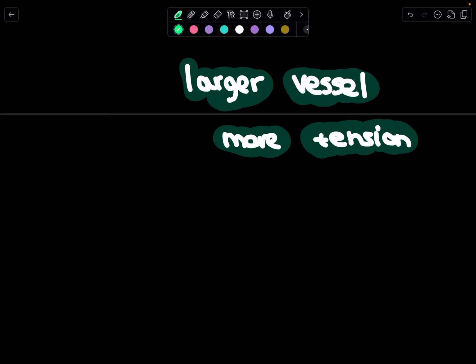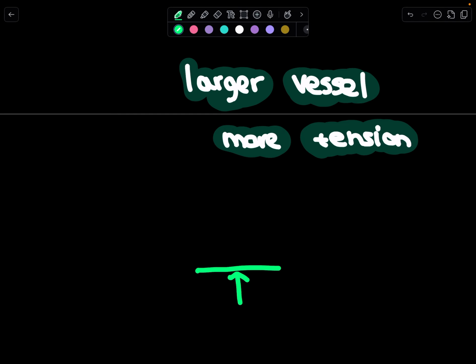Can you explain it a bit more simply? Because you are giving very precise, good definitions, but I don't understand them. All right, let's make it super simple. Pressure is the push of blood against the inside of a blood vessel, like how water pushes against a hose. Tension is how much the vessel wall stretches to hold that push without breaking, like the stretchiness of a balloon when you blow air into it.